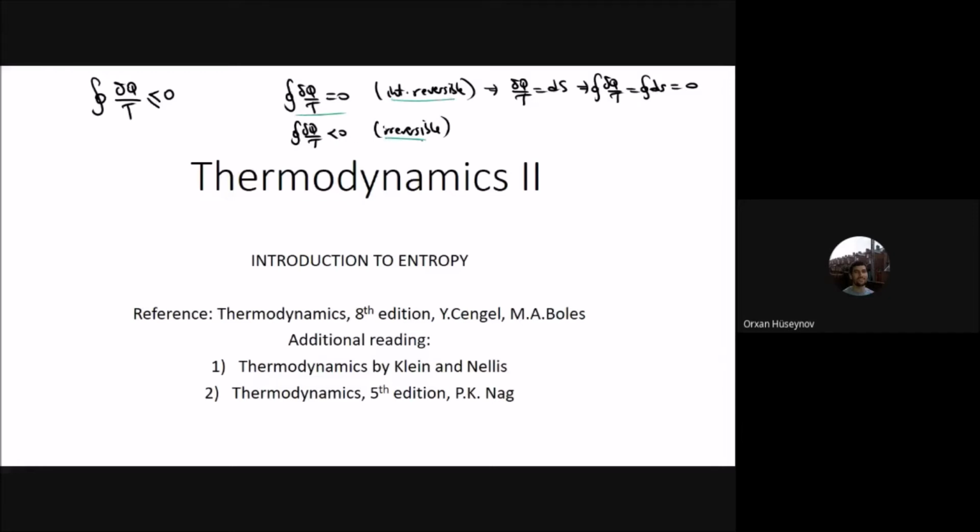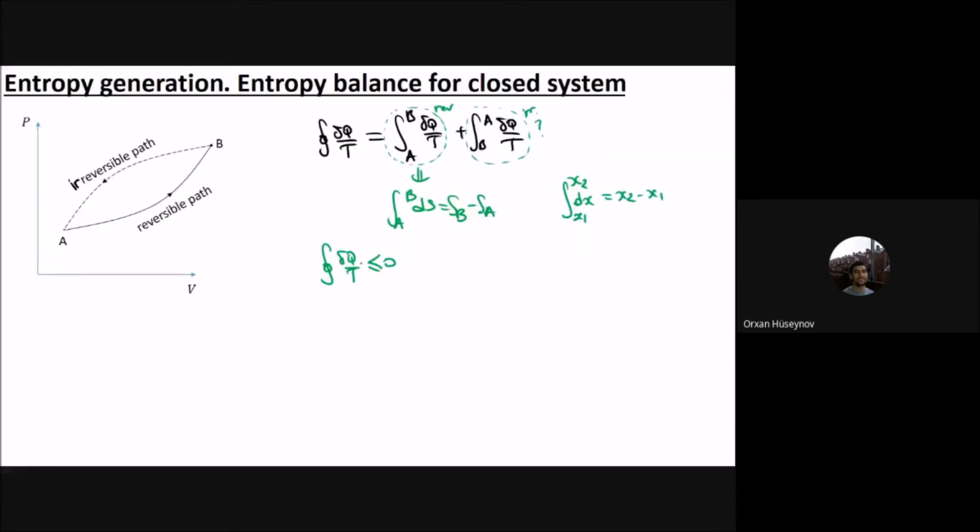This one is an irreversible process, and the cycle here is half reversible and half irreversible, therefore this quantity is less than or equal to 0. So in general terms, this one plus that one should be equal to or less than 0.